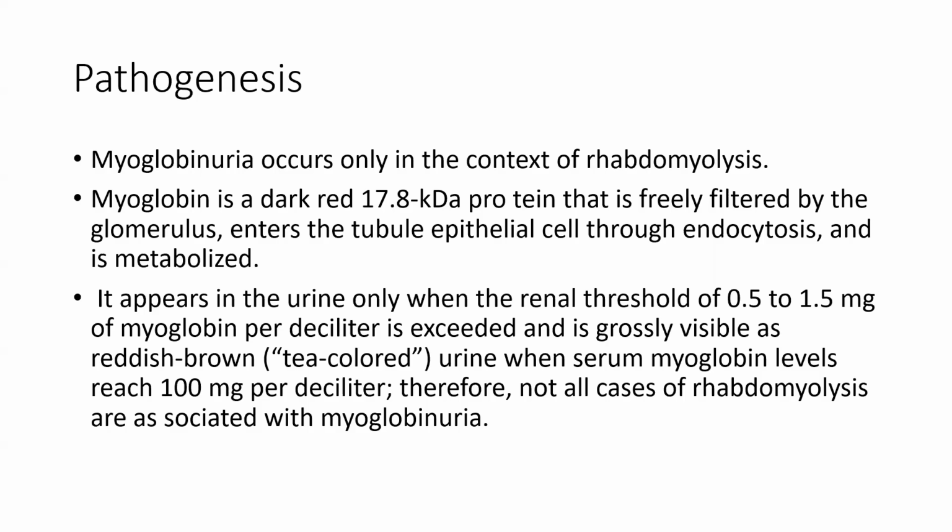It enters the tubular epithelial cell through endocytosis and is metabolized. It appears in the urine only when the renal threshold of 0.5 to 1.5 mg of myoglobin per deciliter is exceeded, and is grossly visible as reddish-brown urine when serum myoglobin level reaches 100 mg per deciliter. Therefore, not all causes of rhabdomyolysis are associated with myoglobinuria.